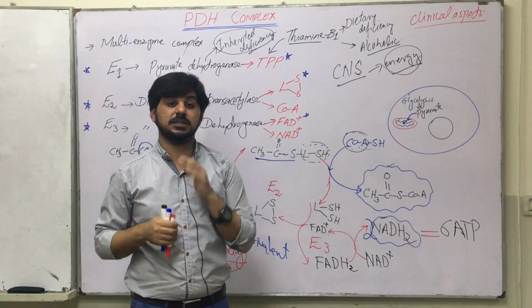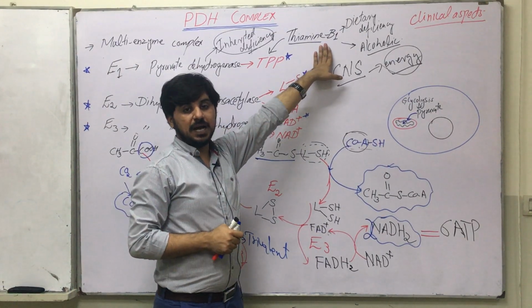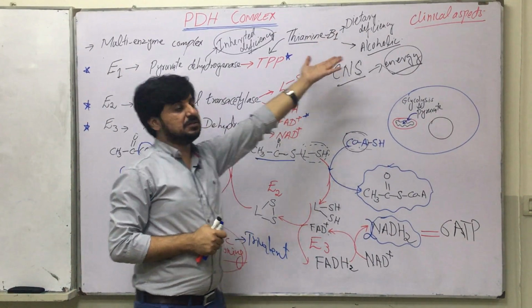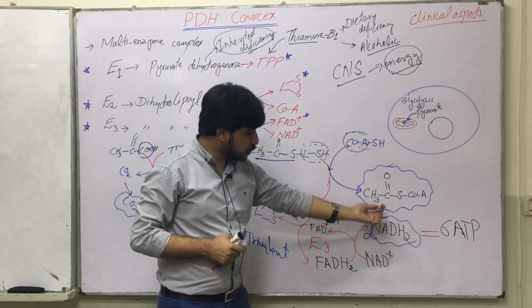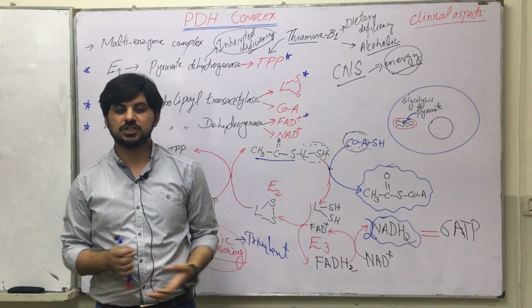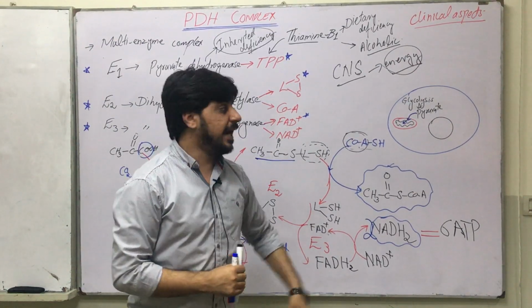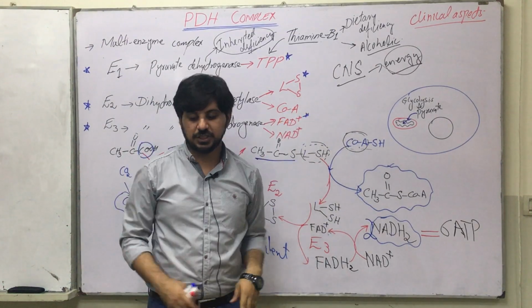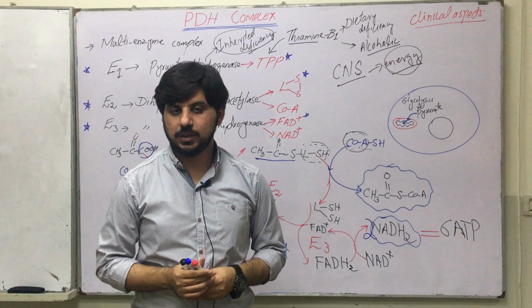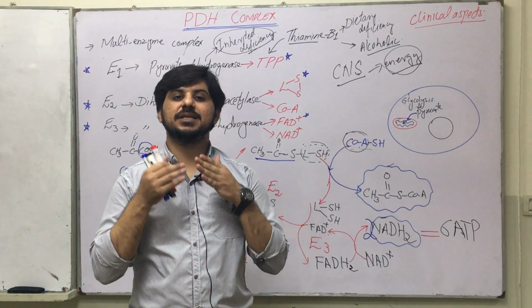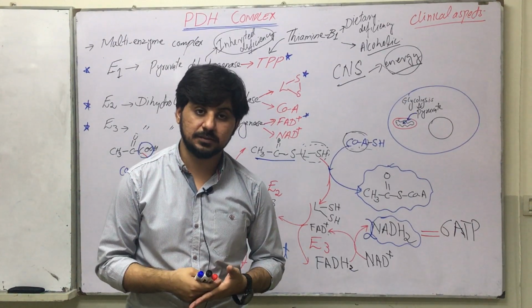Whenever there is a deficiency of B1 or thiamine deficiency, there will be no formation of NADH2 and acetyl-CoA, and when there is no formation of NADH2 and acetyl-CoA, the TCA cycle will not operate, and the CNS will become deficient in energy.